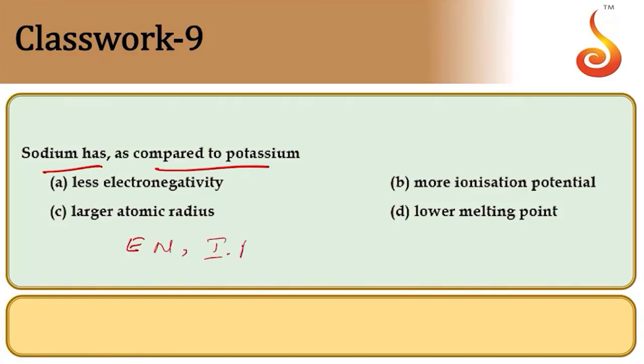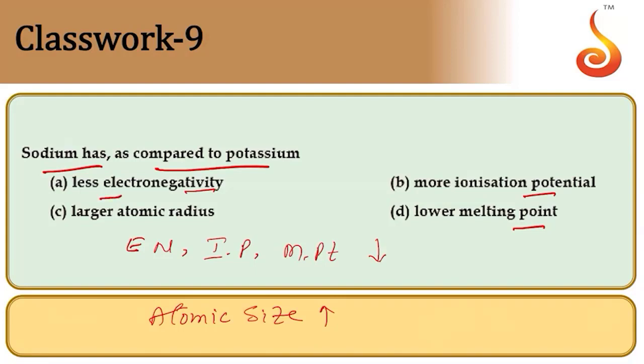Now here, the properties electronegativity, ionization potential and melting points are decreasing down the group, and atomic size will be increasing down the group. This is regarding the variation of the properties down the group.